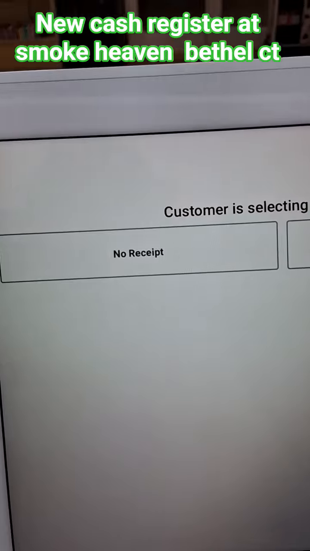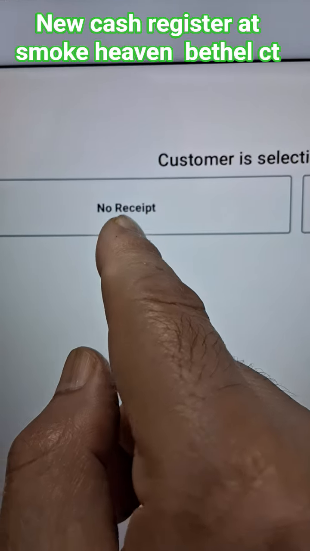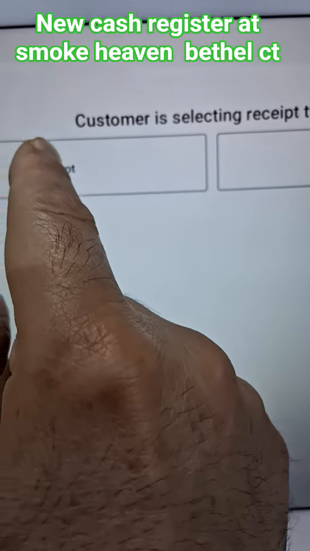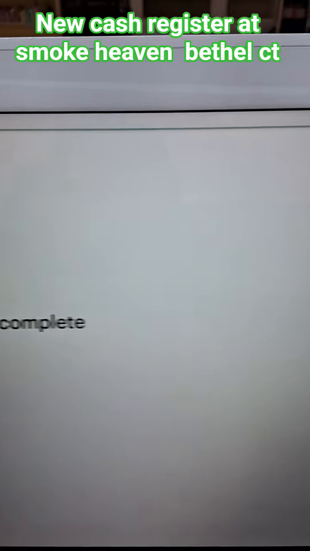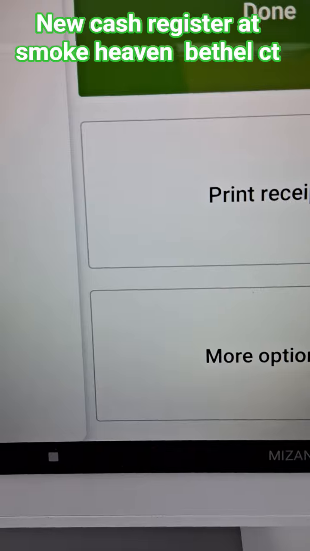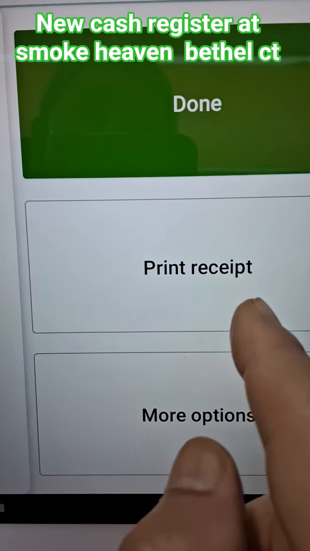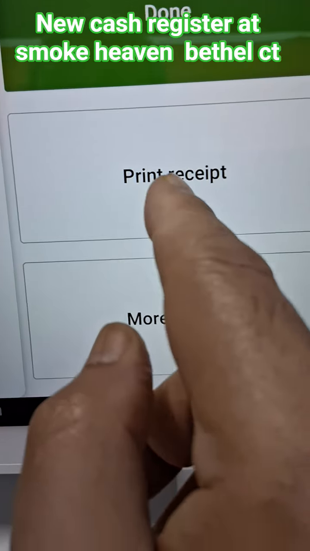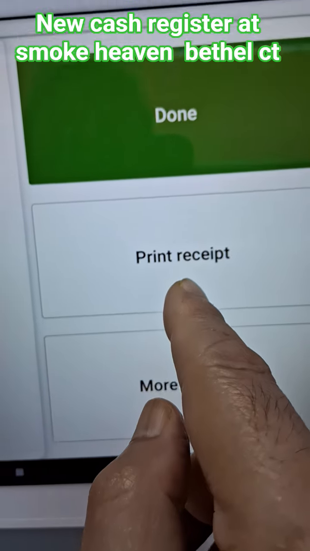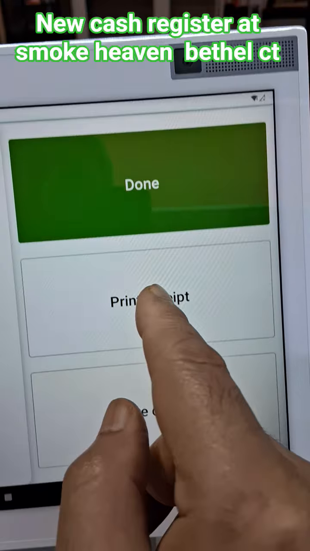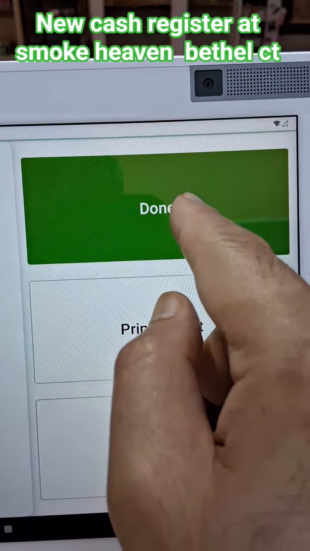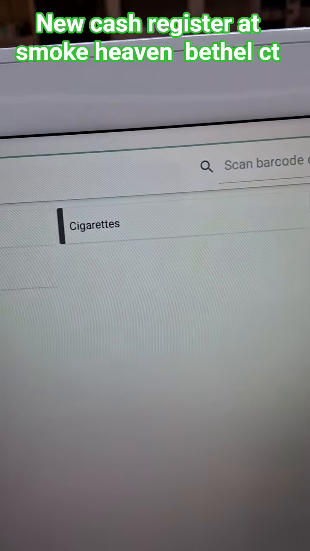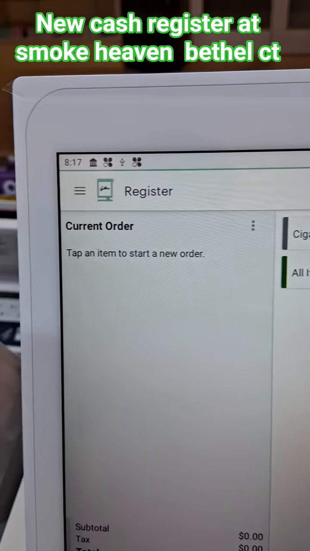Close the register. And if they want receipt, here is a print. You can print the receipt. Here say no. So no, it is. Then you can print your receipt here. If you don't need receipt for cash, but credit card you need receipt. So hit this one and then hit done. So you are back on the same screen.